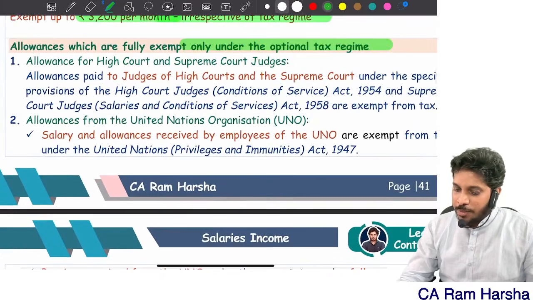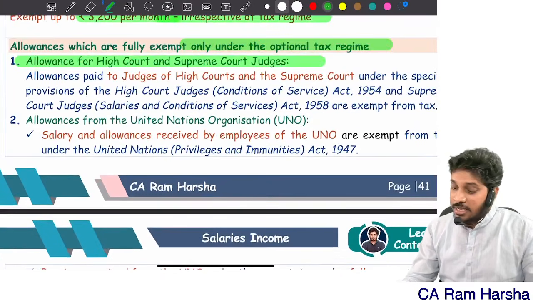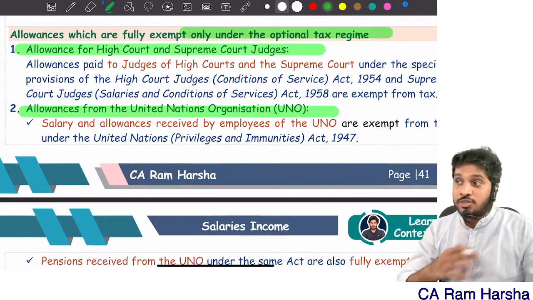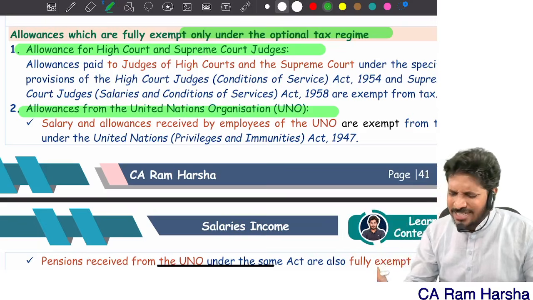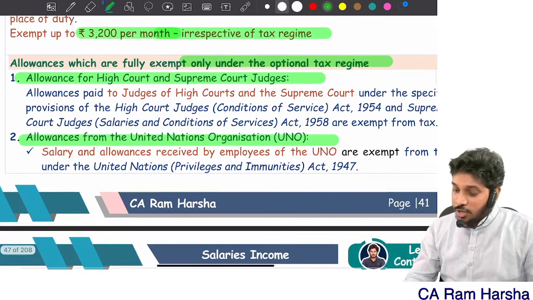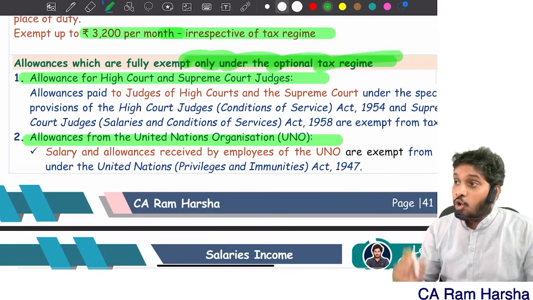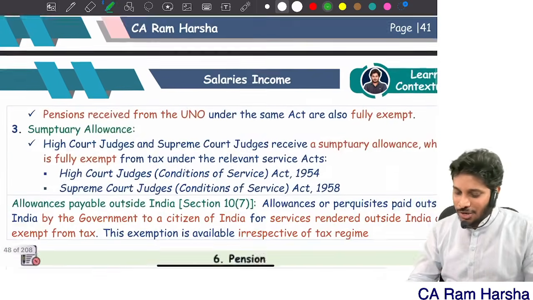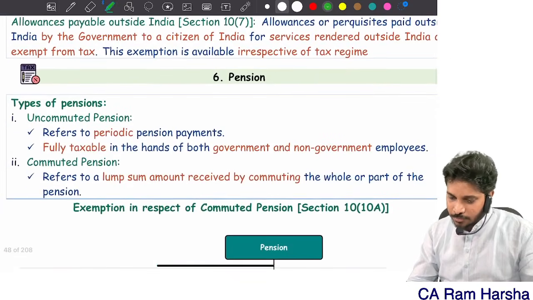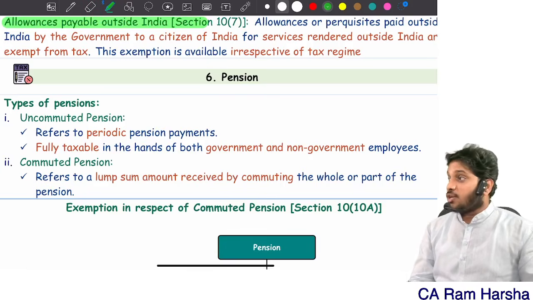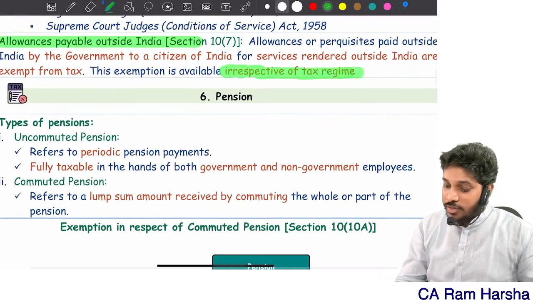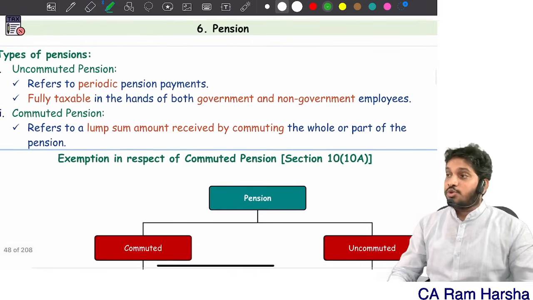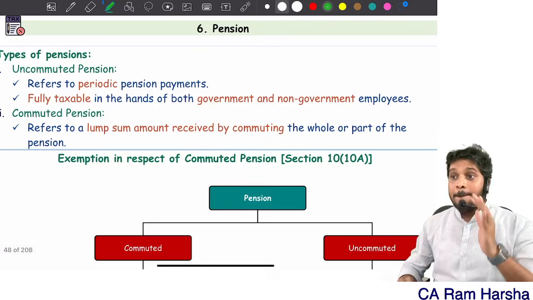Now High Court and Supreme Court judges' allowances are fully exempt under the optional tax regime. Allowances to United Nations Organization employees are fully exempt under the optional tax regime. These are the allowances which are exempt only under OTR, but not in DTR. That's what I already told. Yes or no? Next. Allowances payable outside India to an Indian citizen are exempt under both regimes, irrespective of tax regime.